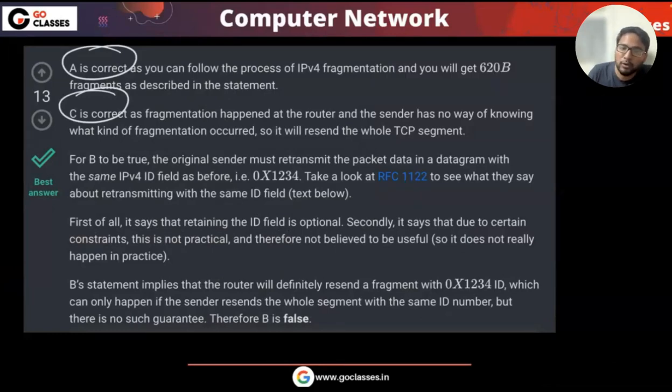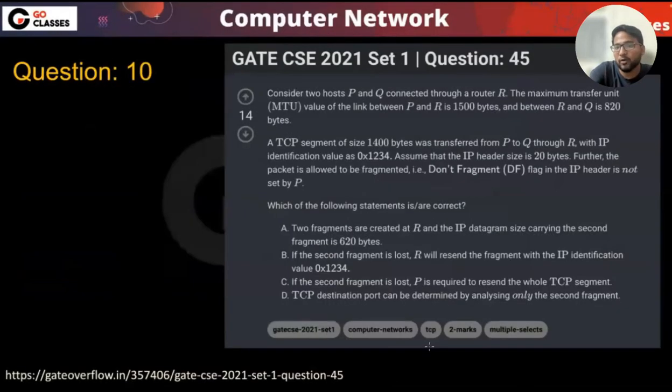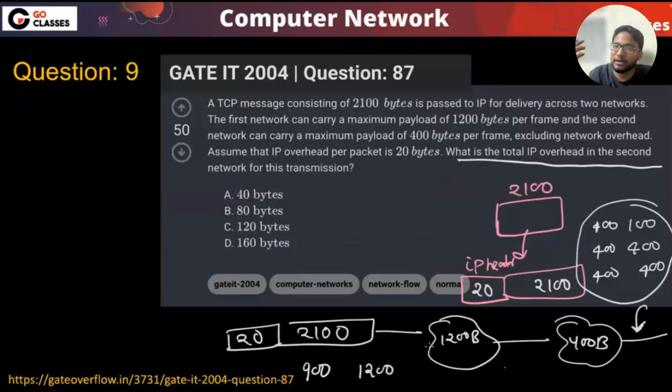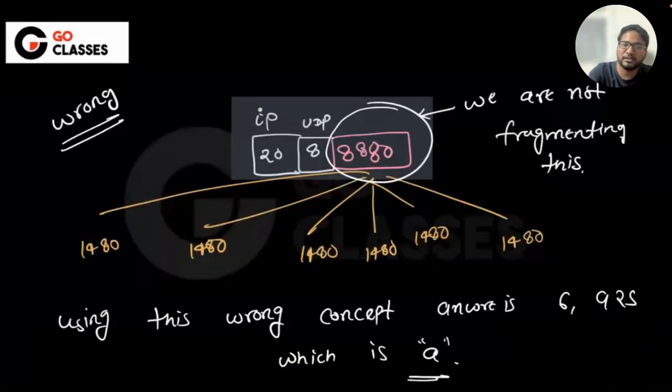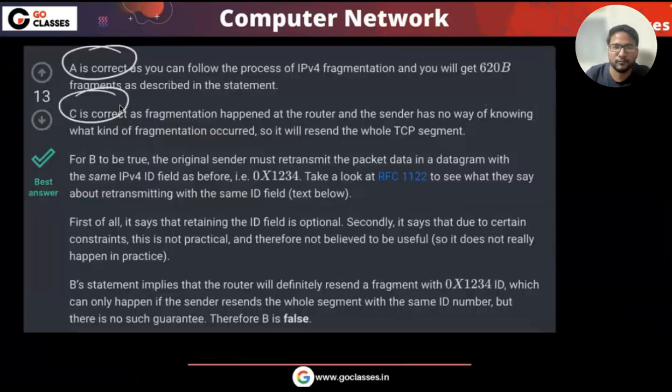If you want, you can also write all the GATE PYQs. Whatever the GATE PYQs there, you can also write the link of those PYQs that were dealing with the TCP header, and that was only in the first segment. And also you can add this Berkeley University link, that see the TCP header is always only in the first fragment. If you want, you can just add as a comment that why D is false. Is this fine to everyone? So you can add that as a comment also, that why D is incorrect.